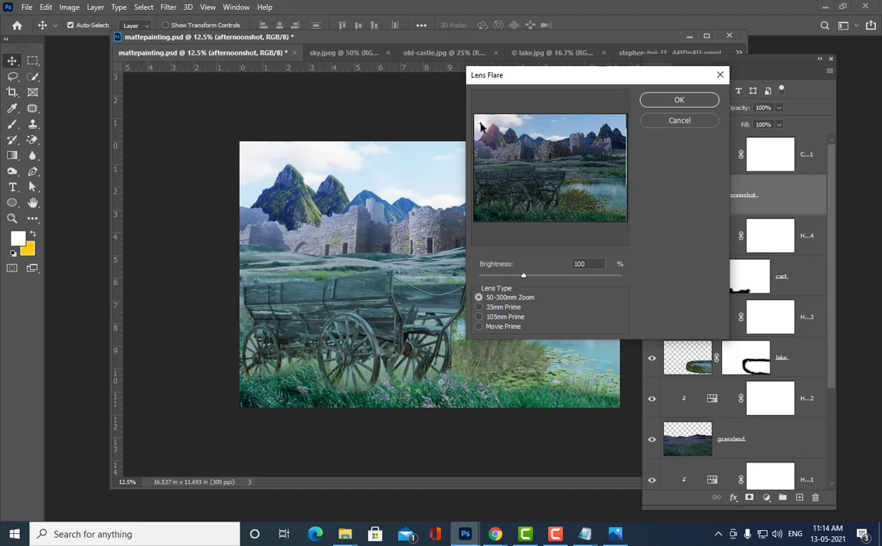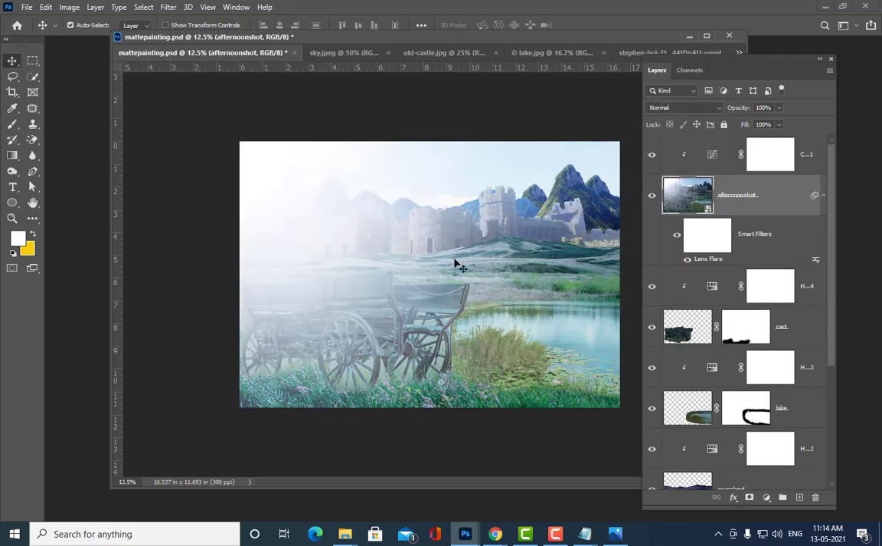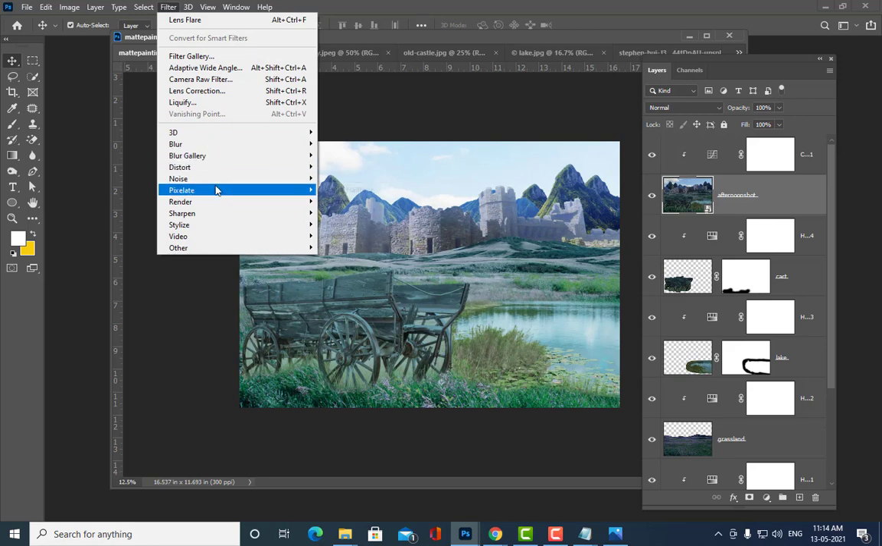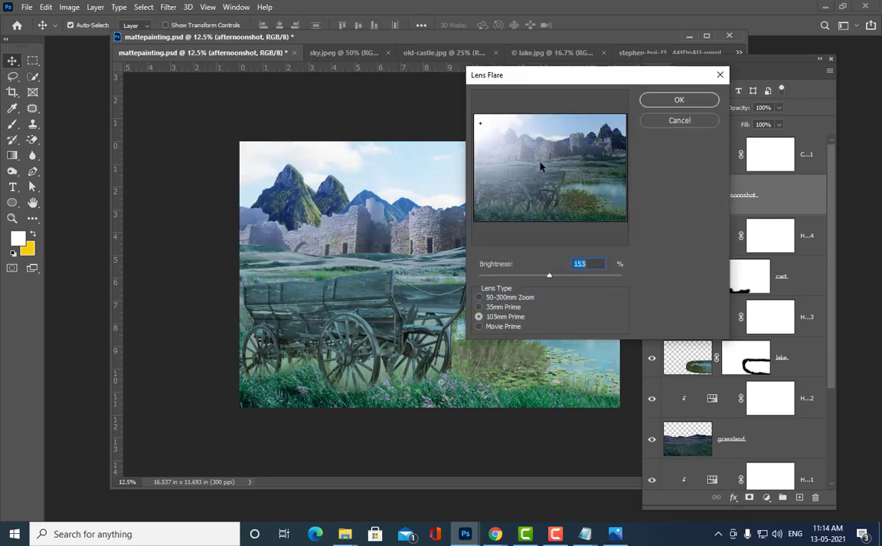We'll keep it here, and we are going to select 105 prime. So we'll increase the brightness. Can you see that? Now the bright sunlight is coming from the top left corner. Just click OK. It's too much actually, so let me reduce it a little bit. Let's not keep it this much. We'll keep it somewhere over here. This much is okay.